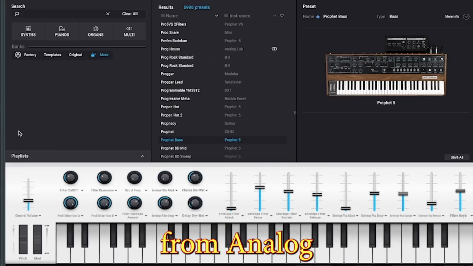I started with this bass from Analog Lab. It's an emulation of the Prophet bass and it's so good, a legitimate go-to patch for me. Here's the pattern I came up with.